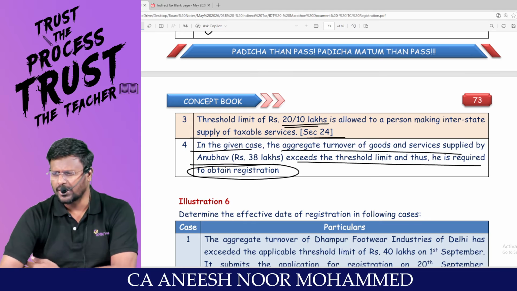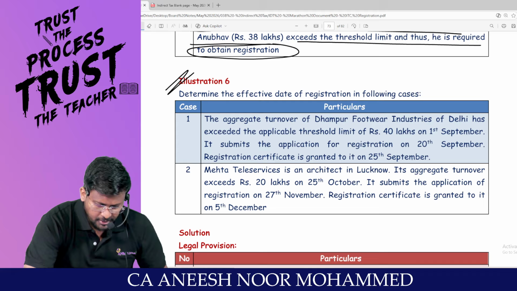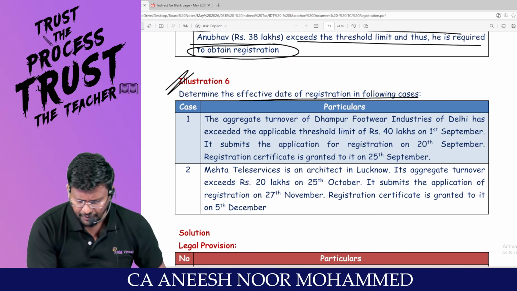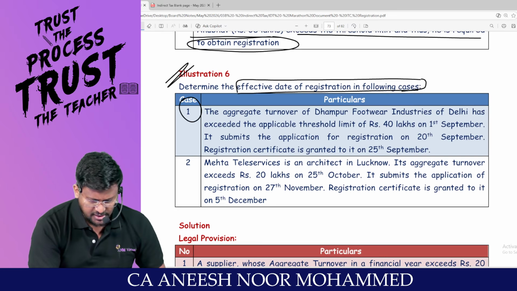Are you able to appreciate? Are you able to recall all the provisions of the registration chapter? Illustration number 6, a very good conceptual question. Determine the effective date of registration in the following case. This may be an expected question. Two cases they have given.